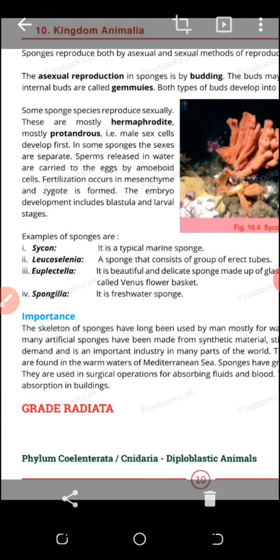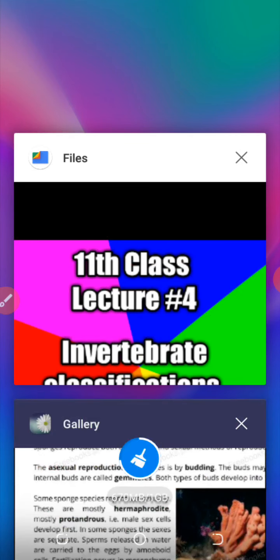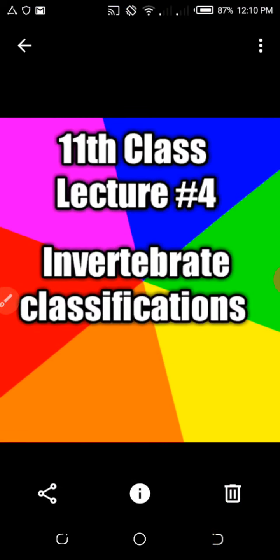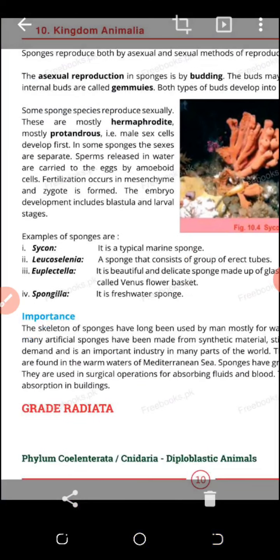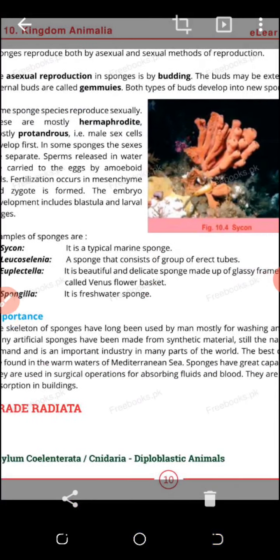First year class, invertebrate classification is our topic, and this is lecture number 4. You already know invertebrate classification. Invertebrate animals are those animals which are without vertebral column or notochord. I will tell you what is notochord, but I will tell you first group, which is the parazoa.